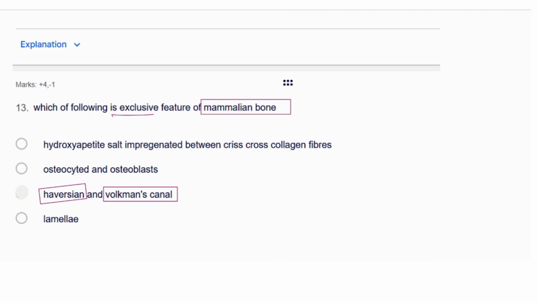Haversian and Volkmann canals are not given in the NCERT, but they could come in your exam for NEET 2026. So please be careful. Don't go only with the NCERT. NCERT is very important, but you should explore that language with some other books. If you have any material, use it. Otherwise, please watch the previous video, so that will help you, because I use all the important terms to explain the complete NCERT lines to you.